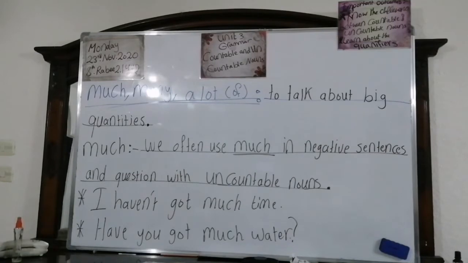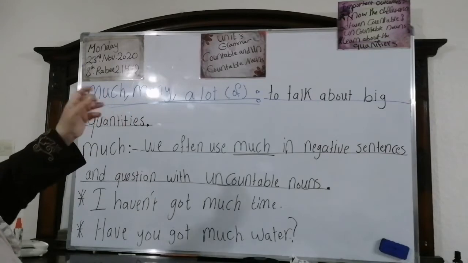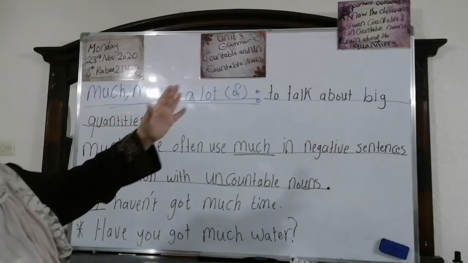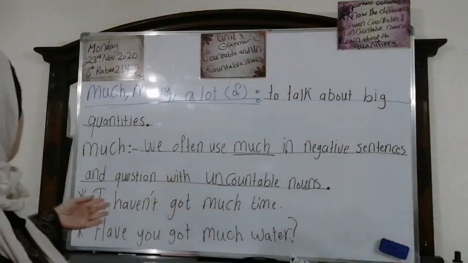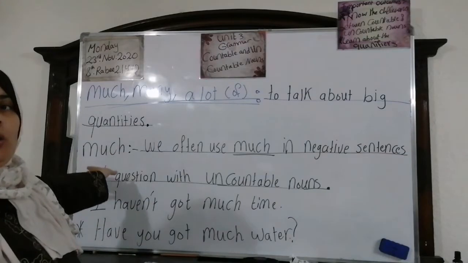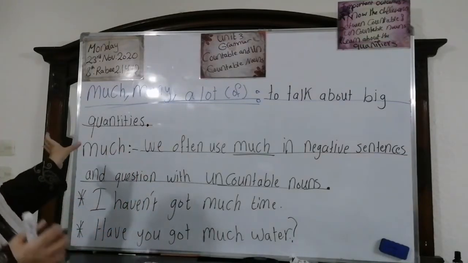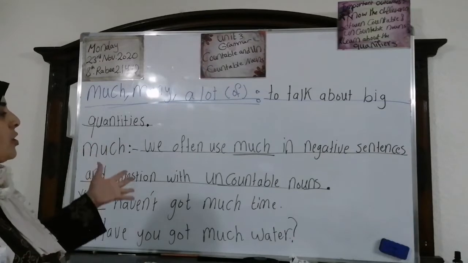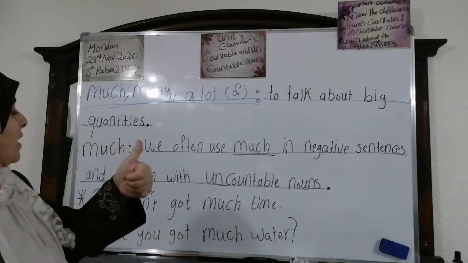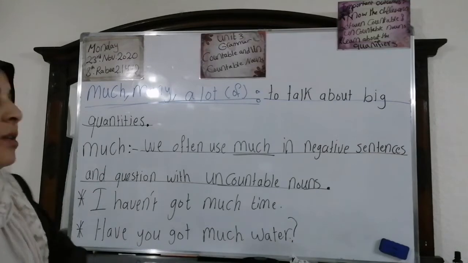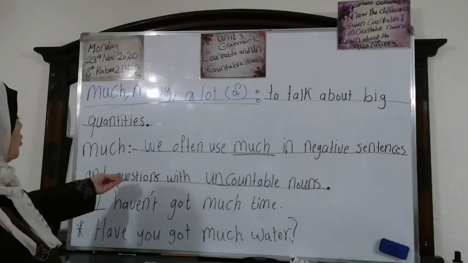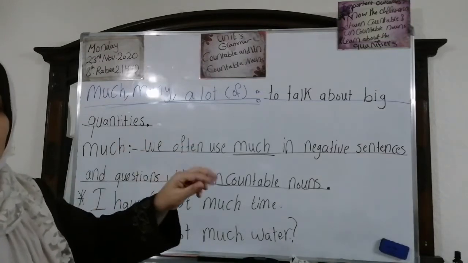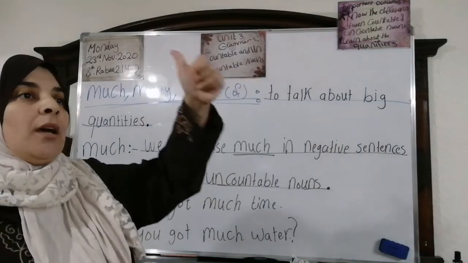Let's move to much, many, a lot of. Why do we use them? Look at me, we use them to talk about big quantities. Okay? We're going to know when we use much. Often we use much in negative sentences and questions with uncountable nouns. We say much time, much water.